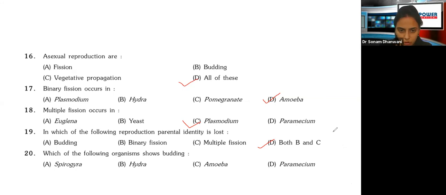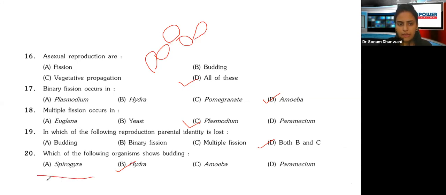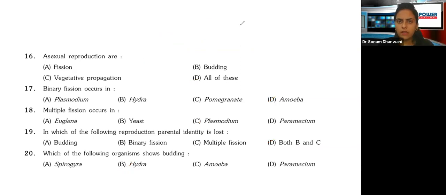Next, which of the following organisms shows budding? Again, a very classic example is Hydra. Last time also I explained to you all how budding looked like. So this is basically how the bud looks like. This is budding. And I had explained to you all last time, Spirogyra is a classic example of fragmentation. Such small fragments are formed from it. So keep this in mind. These 3-4 examples are really important. Now, going forward.